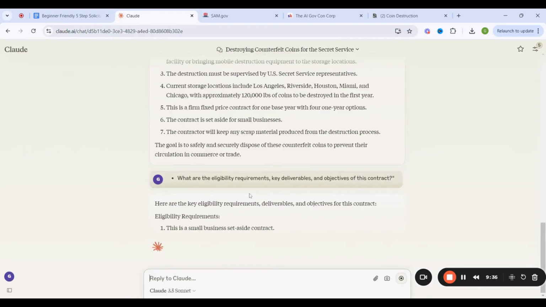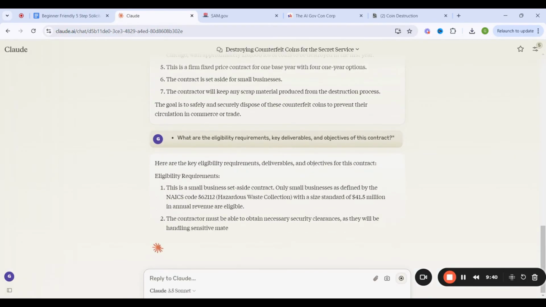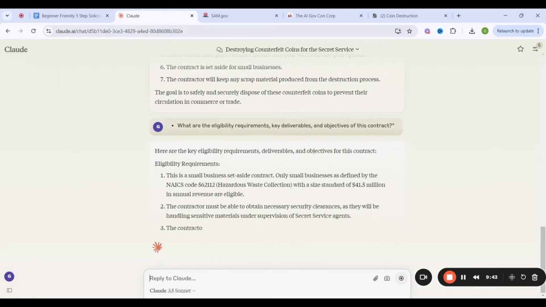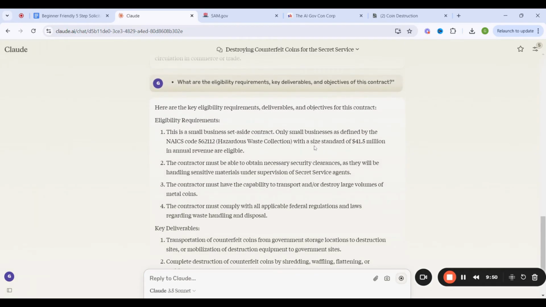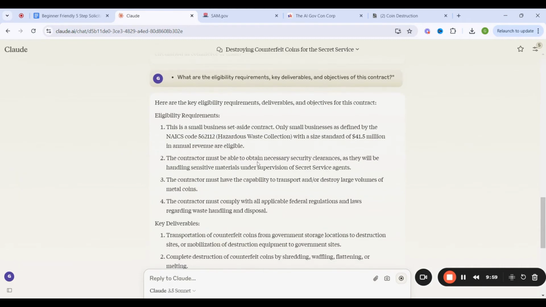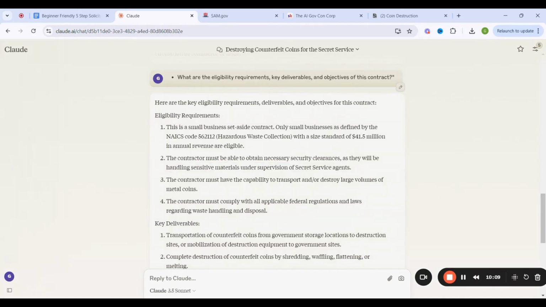Let's see. Okay, so here are the key eligibility requirements and deliverables. The first thing, eligibility requirements. This is a small business set aside contract. Only small businesses defined by the NAICS code 56112 with a size standard of 41.5 million in annual revenue are eligible. The contractor must be able to obtain necessary security clearance, as they will be handling sensitive materials under supervision of Secret Service agents.